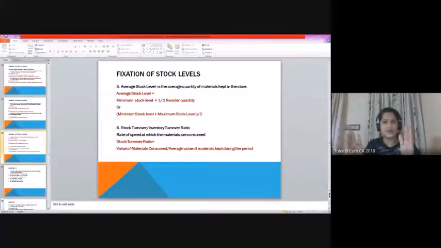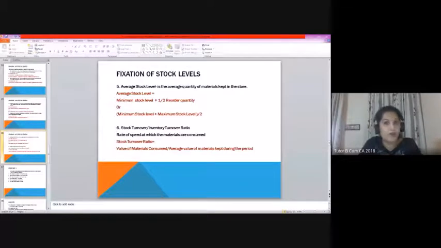The word itself says, on an average, what is your stock requirement? That will be primarily dependent upon the pace of the production activity. Suppose the pace is very high, then the maximum stock requirement would be high. Accordingly, that will affect the average stock level also. So that is why we say that average stock level is one formula for computing. The simplest formula is maximum plus minimum divided by 2.